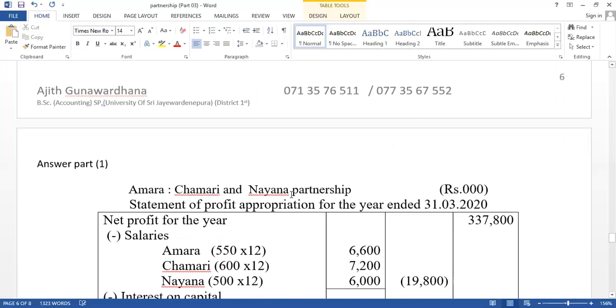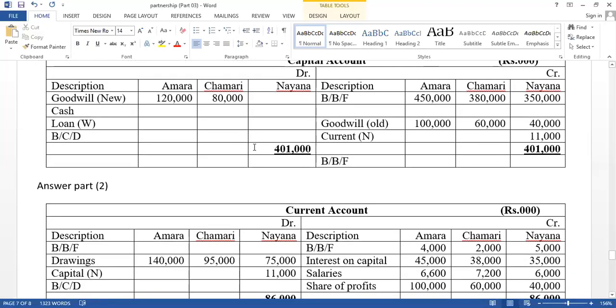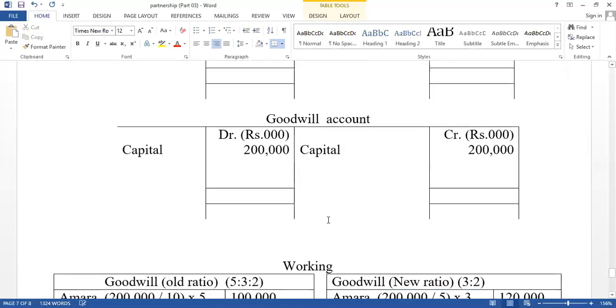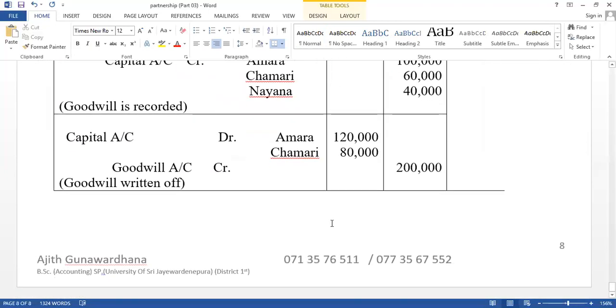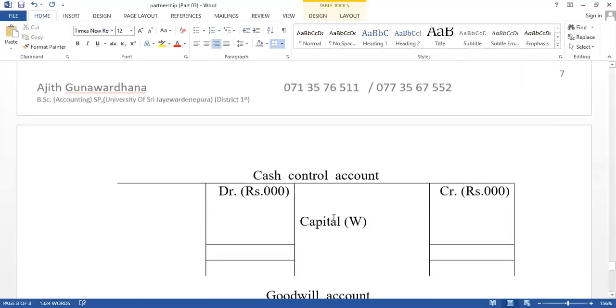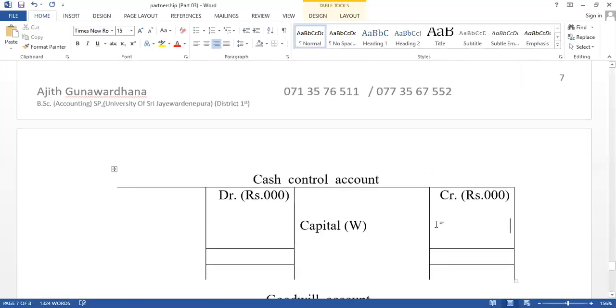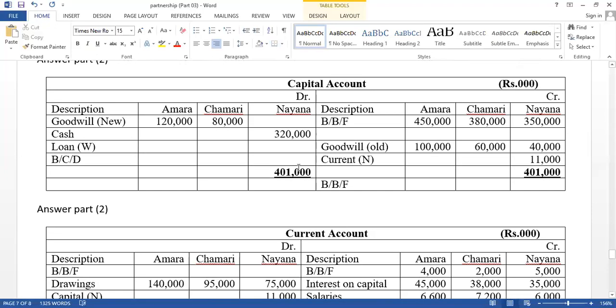Therefore, for that value: cash account credit, partners' capital account debit. Capital account debit as cash here 320,000. Cash account is also affected, as cash decreased. Therefore, cash account credit 320,000, capital account debit, paid in cash at the time of retirement.